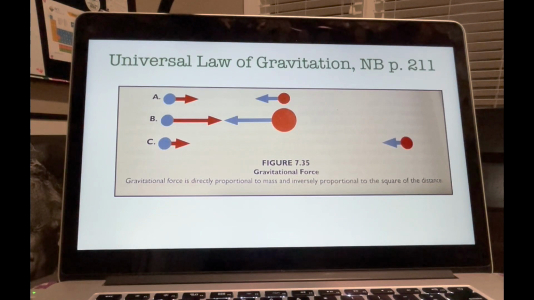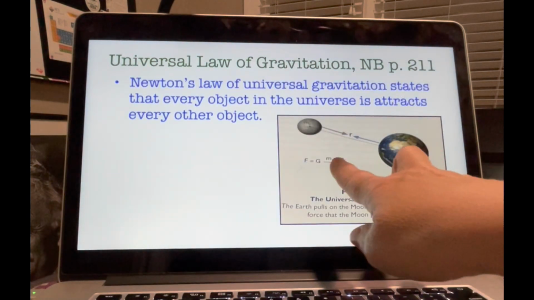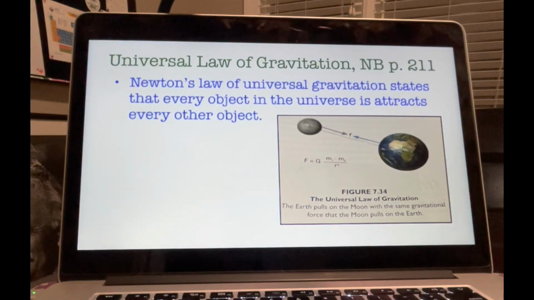Now look at the distance r in equation 7.34. So let's go back here. We have r. It is squared and in the denominator. This means gravitational force is inversely proportional to the square of the distance between the objects.